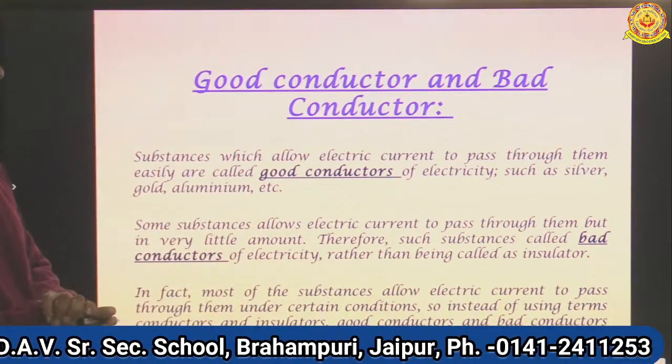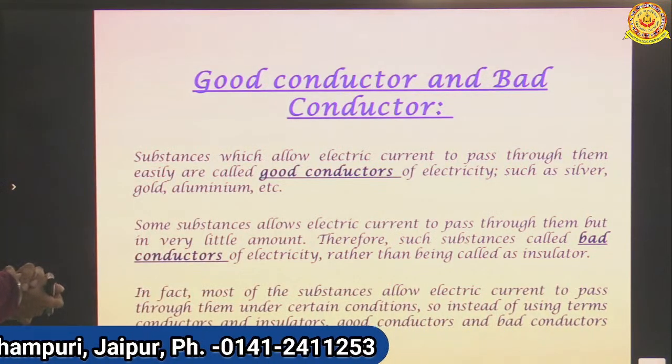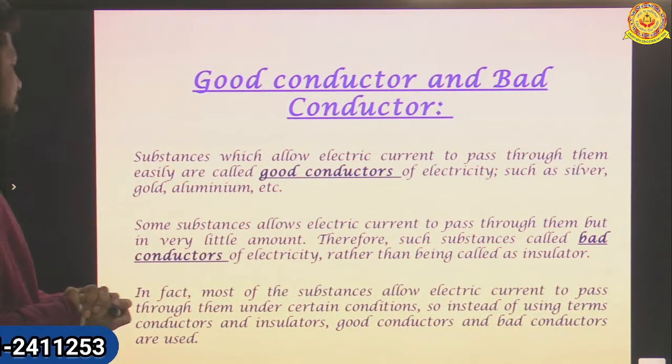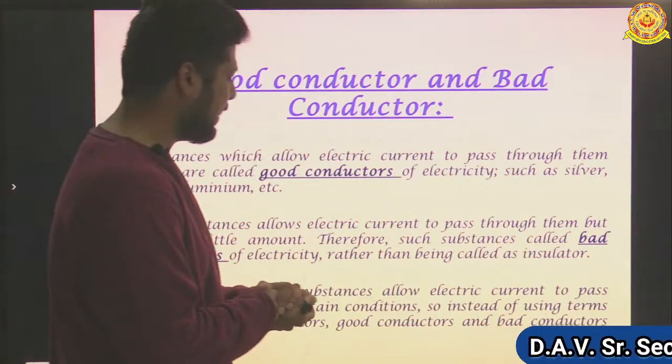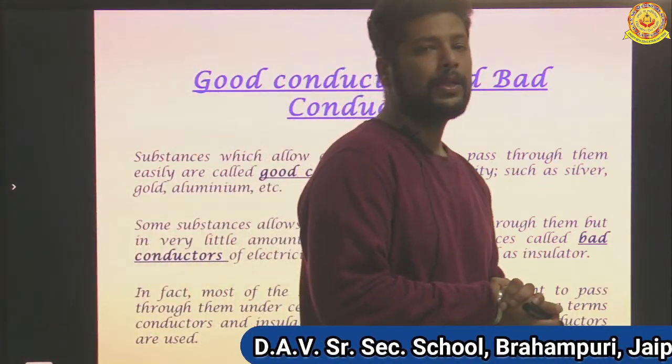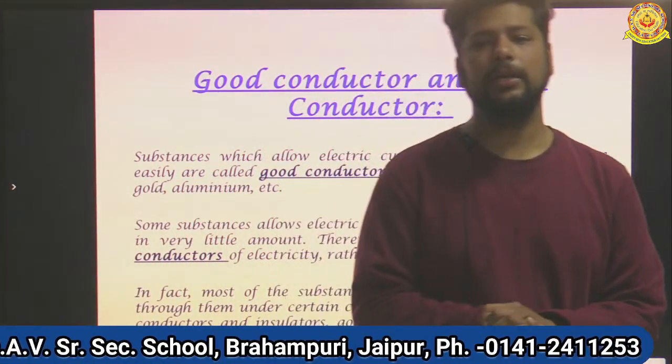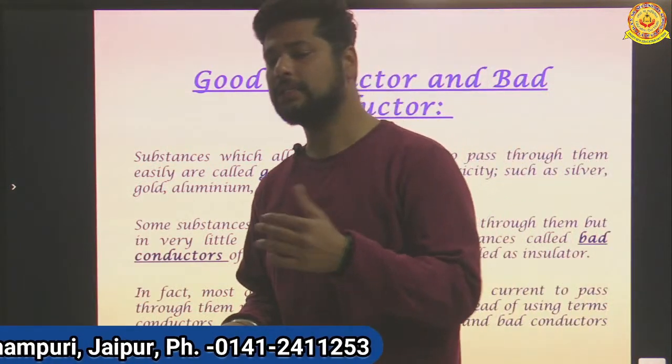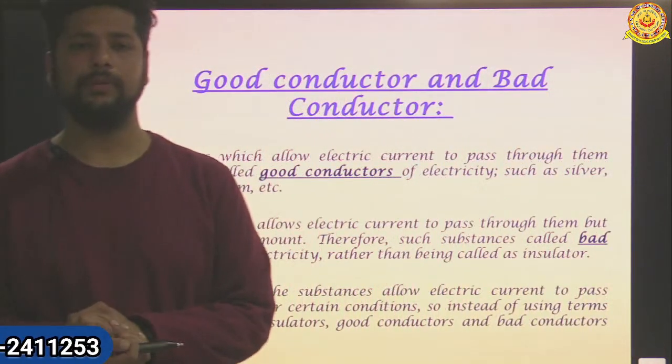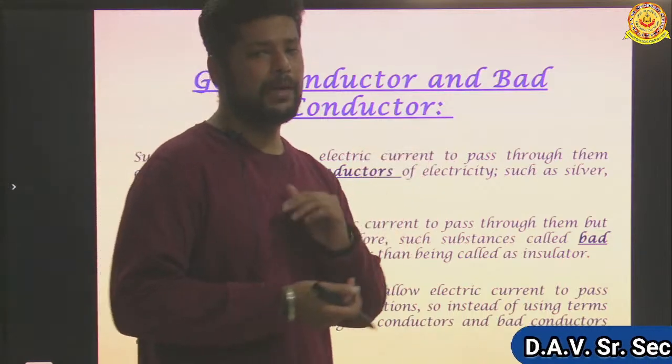Some substances allow electric current to pass through them, but in very little amount. Therefore, such substances are called bad conductors of electricity rather than being called insulators. Now, some substances, in certain conditions, allow electricity to pass through them.